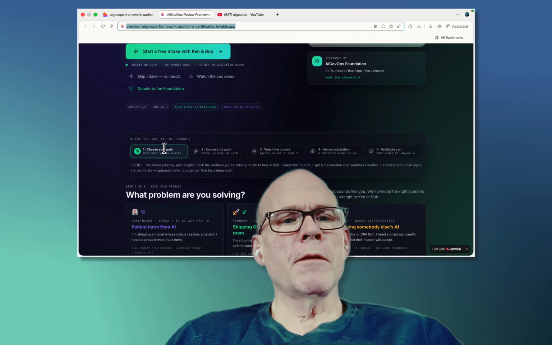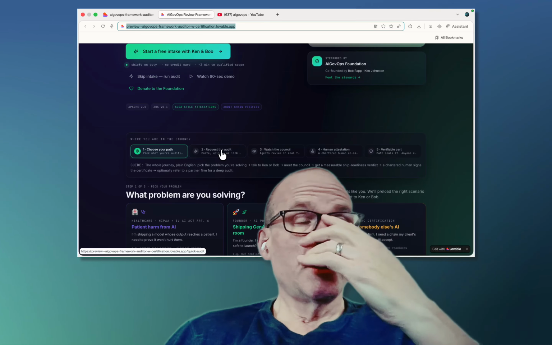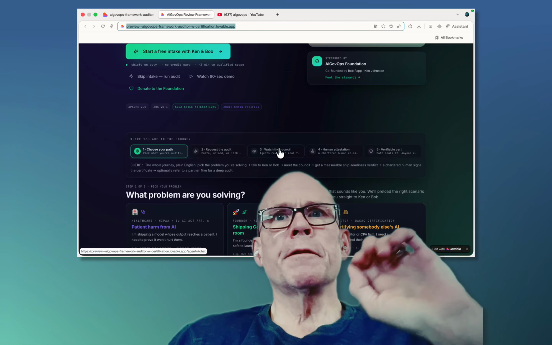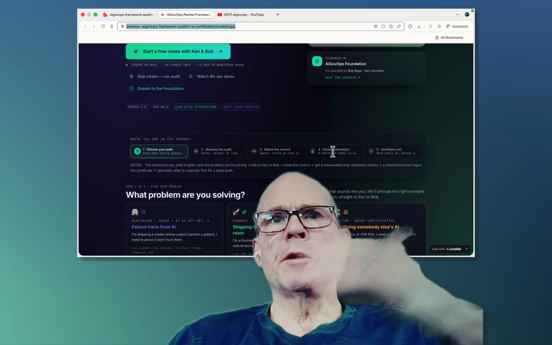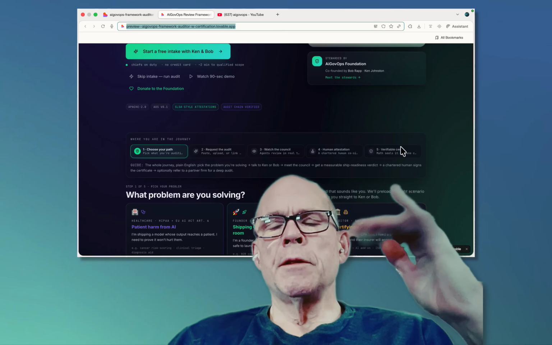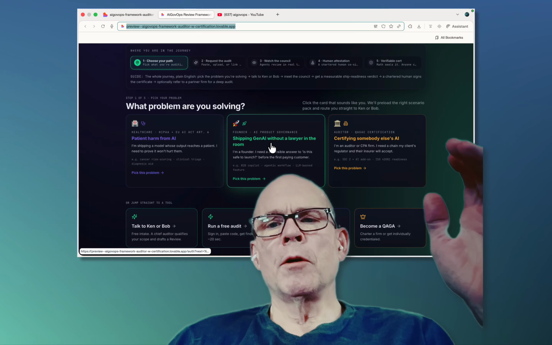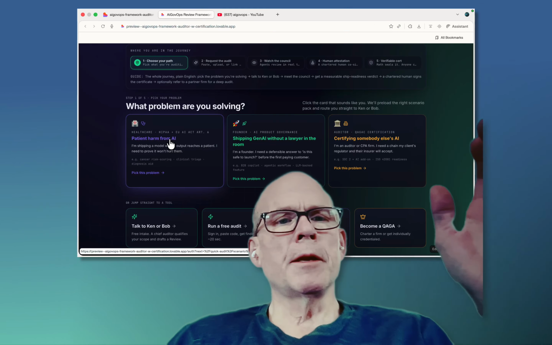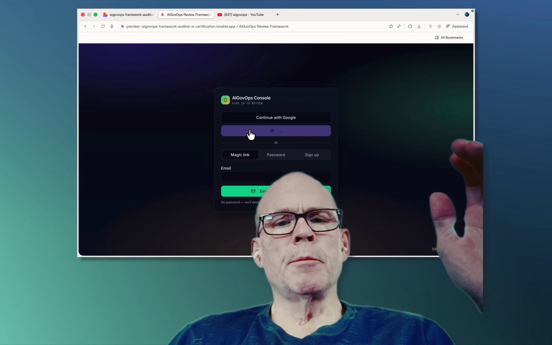You request the path. What are you auditing? Request the audit. So you're going to share your policy file. The council is going to go through, and the council will have different roles. Then there's going to be human attestation. Then you're going to get a certification. Then you're going to get a verifiable cert. That's really the process. So if you were going to say, I'm going to try to ship a model that doesn't do patient harm, we just try this as a demo user,